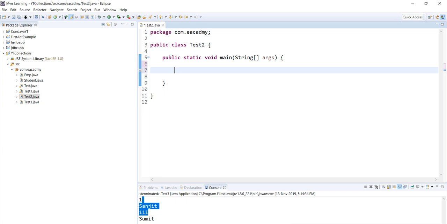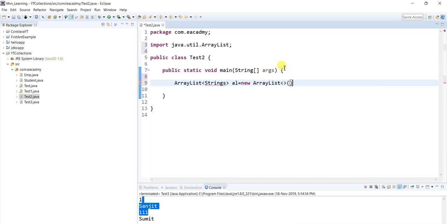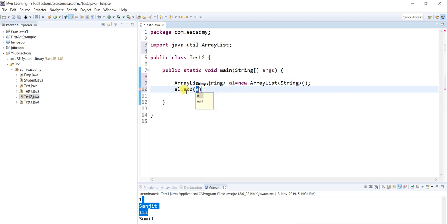Now I'm going to create an array list of strings, which means it will only take strings, equals new ArrayList, and here you have to write String. Let me quickly add a few users in the array list, dot add, let me use Sanjit.